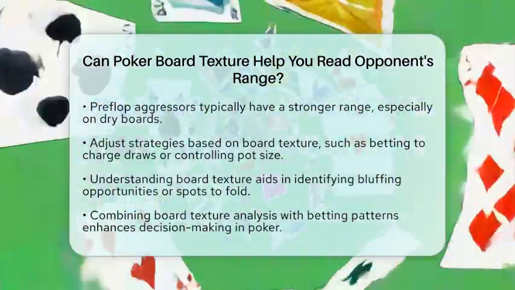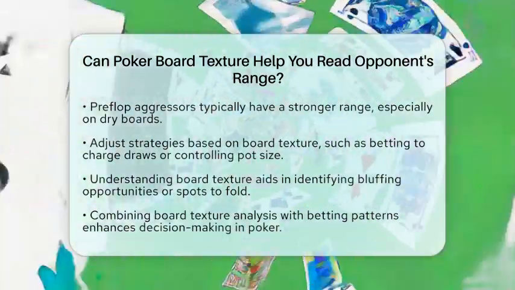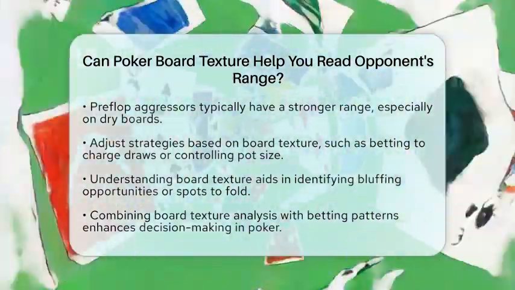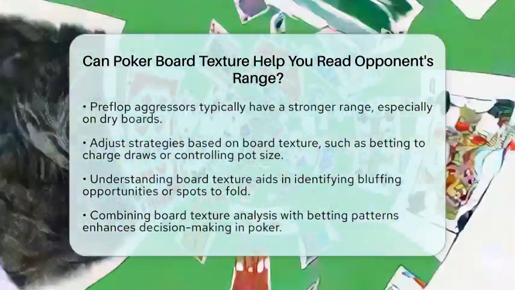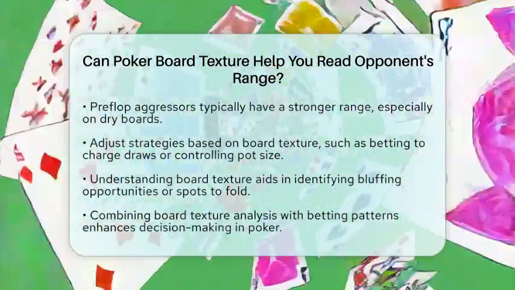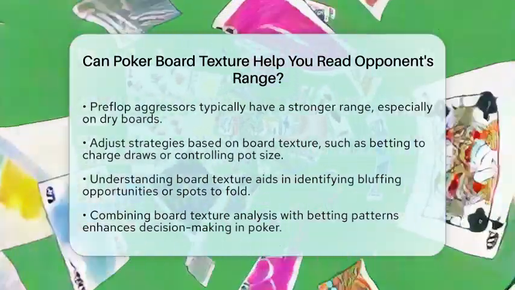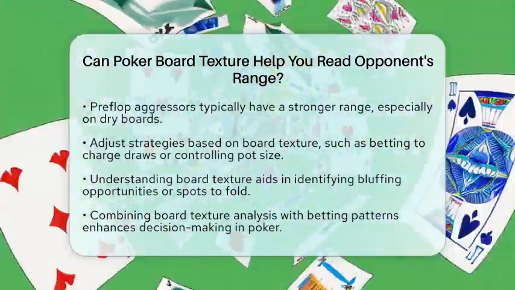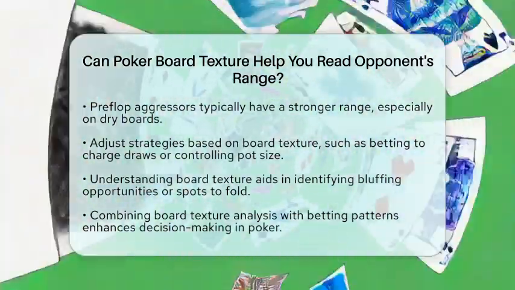Understanding board texture also helps identify good spots to bluff or fold. For example, on a dry board that likely missed your opponent's range, a well-timed bet can force them to fold marginal hands. In poker, board texture is a fundamental tool for reading your opponent's range.